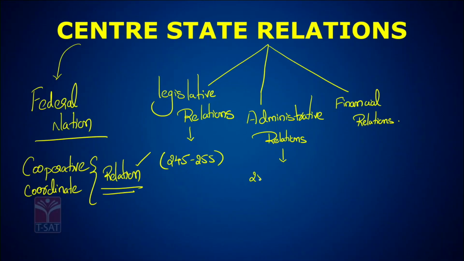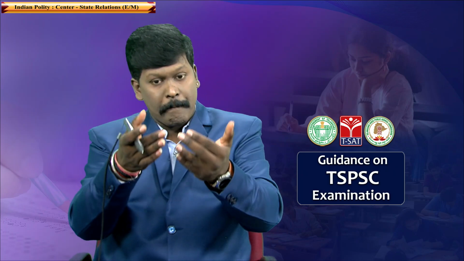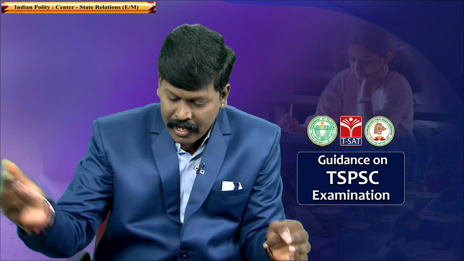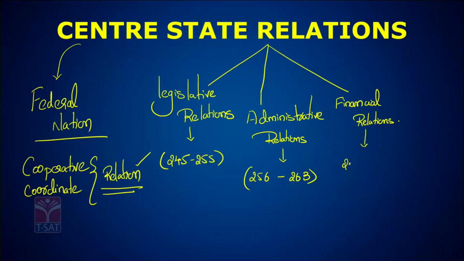Article 256 to 263 talks about the administrative setup between center and states, administration and management between center and states. And generally Article 264 to 293 deals with financial relations. But financial relations are now focused more on the GST part, right?